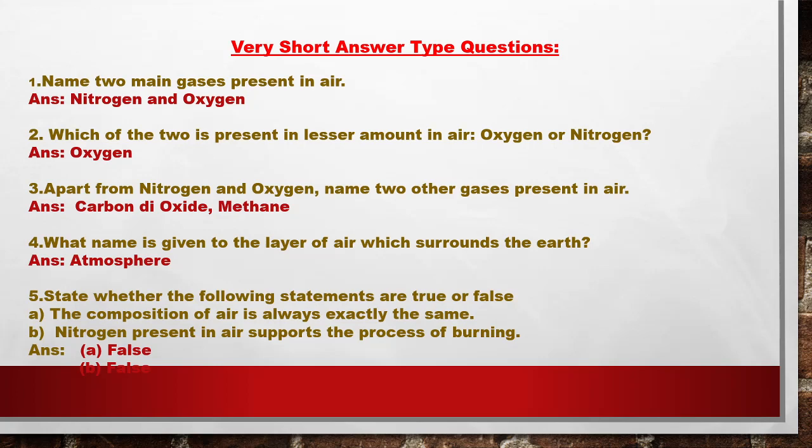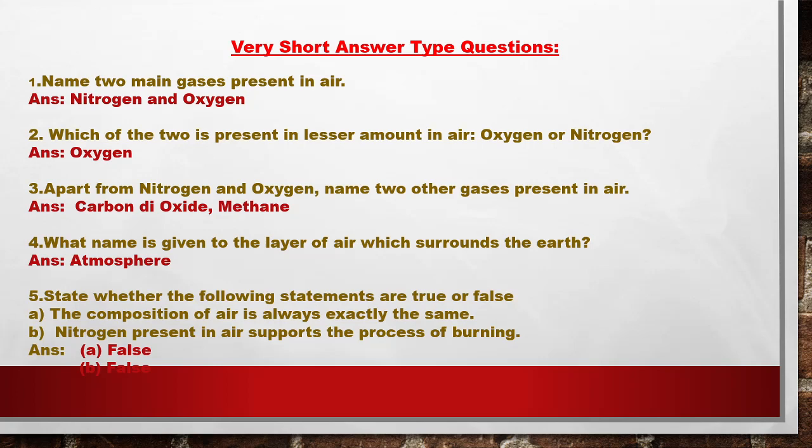Next one, which of the two is present in lesser amount, oxygen or nitrogen? Oxygen, because it is present in 21% compared to nitrogen, which is present in 78%. Apart from nitrogen and oxygen, name two other gases present in the air. Two other gases are carbon dioxide and methane. Methane and carbon dioxide are present in lesser amount in the atmosphere, but they are constituents of the atmosphere.